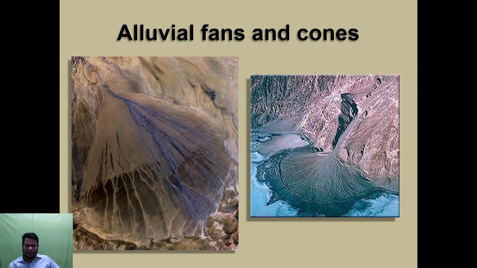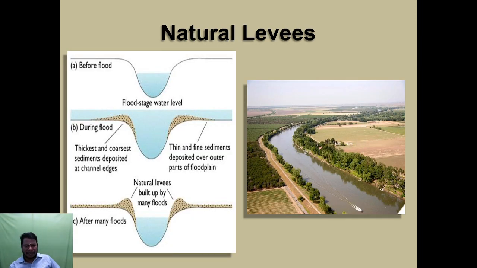Alluvial fans and cones. These shapes indicate cone shapes or fan shapes. The sediments are transported by the river from one place to another place. This shape indicates the fan, this shape indicates the cone. That is called the alluvial fans and cones. The natural levees: this river is going, and this is naturally formed.